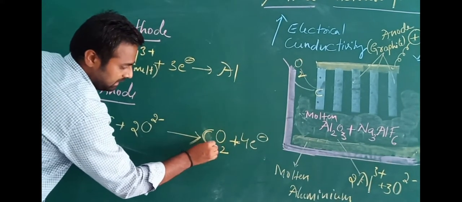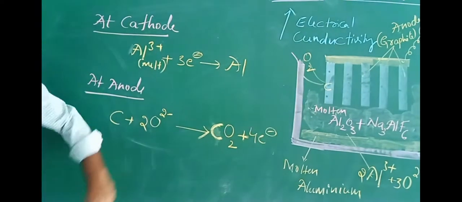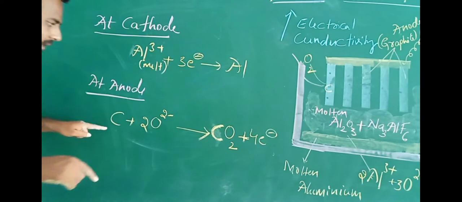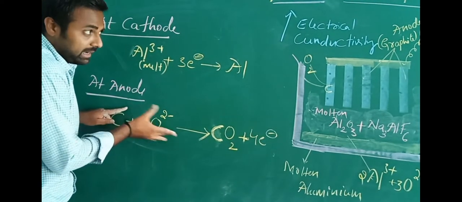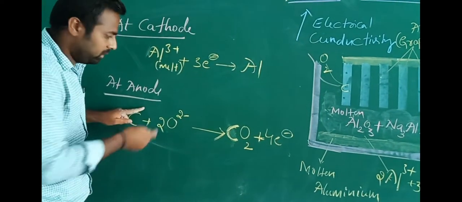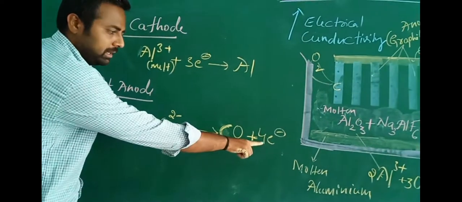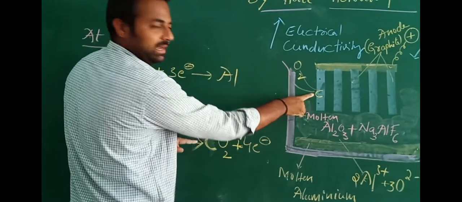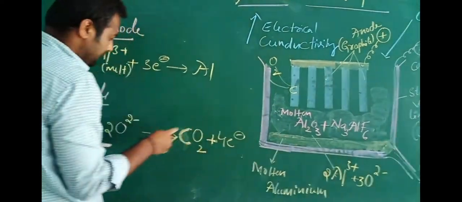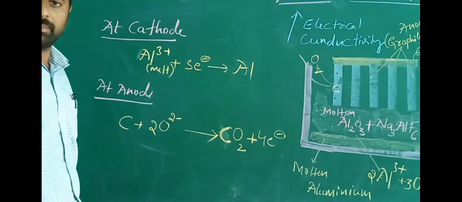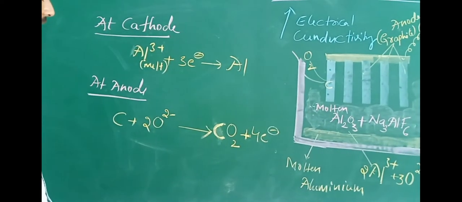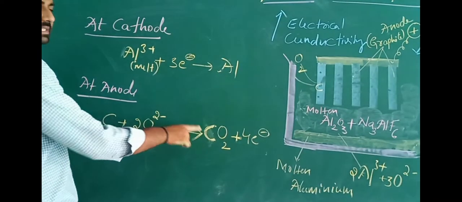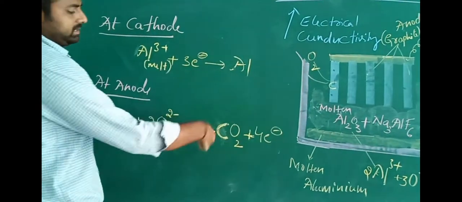So this is the reaction that takes place at the anode electrode. I repeat once again. Initially the oxide ions are attracted towards the anode electrode, undergo oxidation by the loss of 4 electrons and form oxygen gas. That oxygen gas again combines with the carbon of the anode and leads to the formation of carbon dioxide. So at the cathode, aluminium is deposited, and at the anode oxygen is liberated, which with carbon gives carbon dioxide.